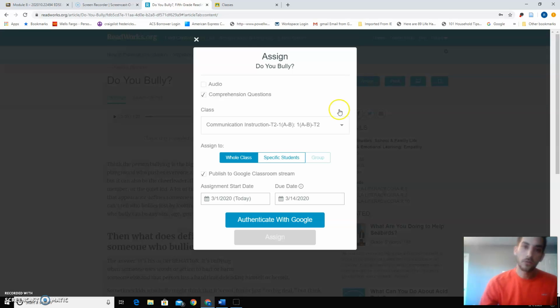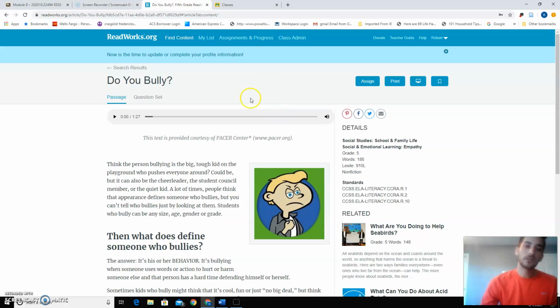And you can also assign within readworks.org and include the appropriate supports that you want to include, like the audio version and comprehension questions. Same thing, you can assign it to the whole class or specific students. This can help with differentiation and privacy. Once that's assigned, the students will have their text version, and then they'll have options to print, which I have suggested certain students in this particular group would prefer a printed version with larger print. And they can change the size of their font.